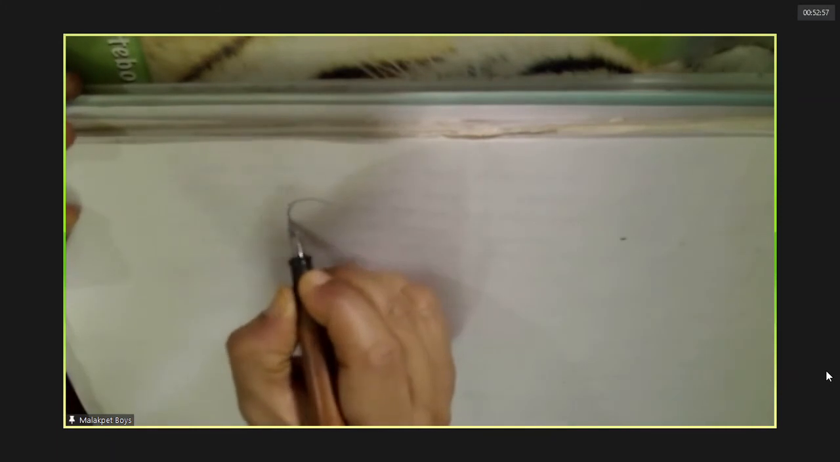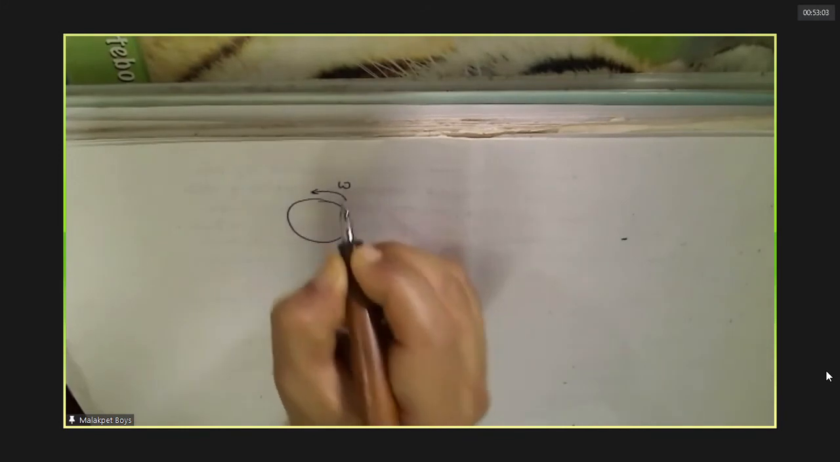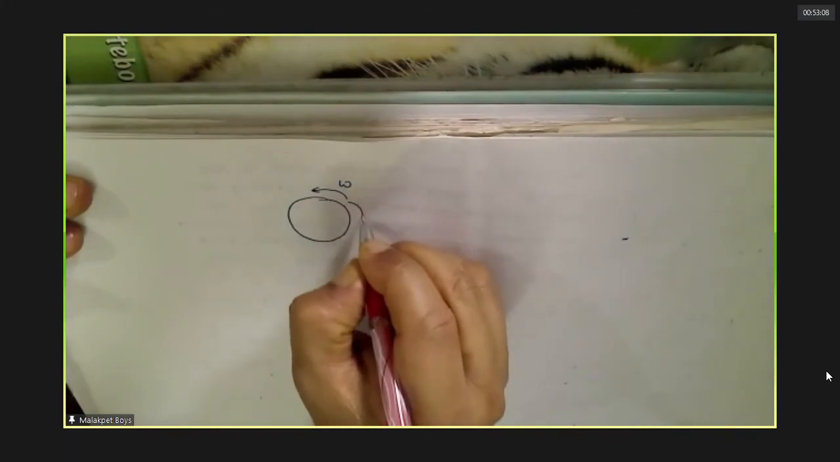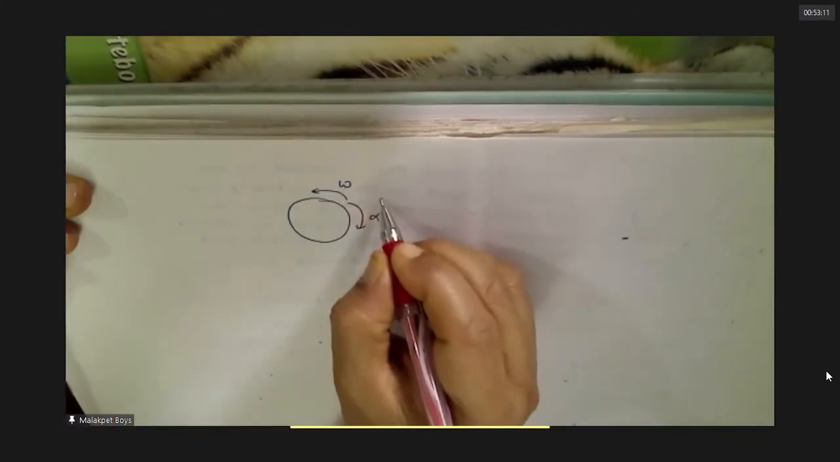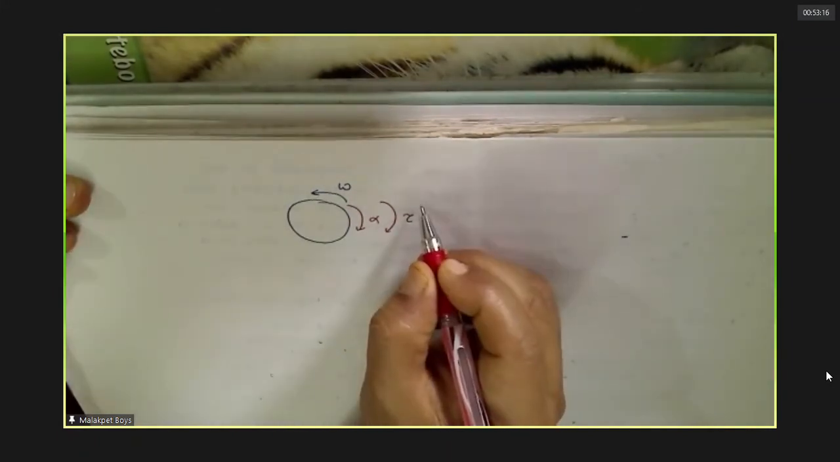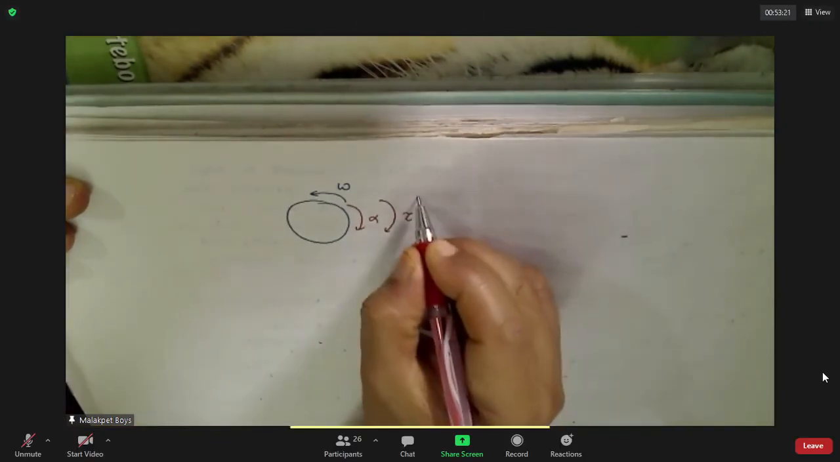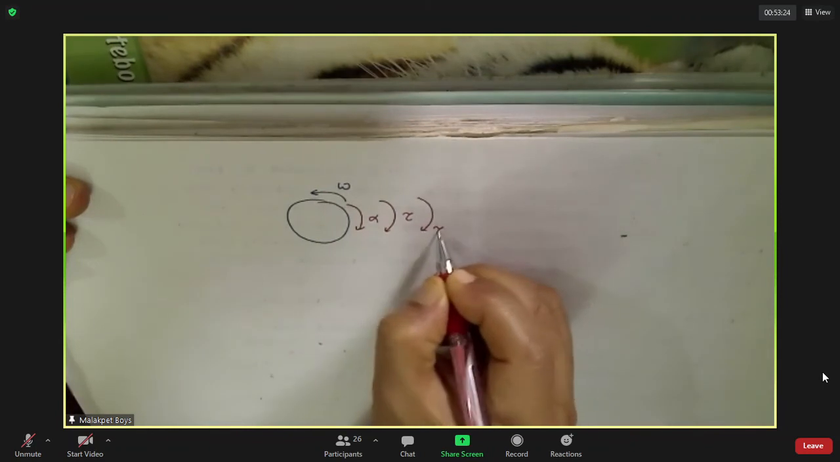See, what is the cause of coming to rest? First thing you have to understand that. For example, it is rotating like this. It is coming to rest, which means alpha should be in this direction now. Alpha is in this direction, so torque must be in this direction. What is the only torque? Friction. Torque due to friction, because only friction causes that now.